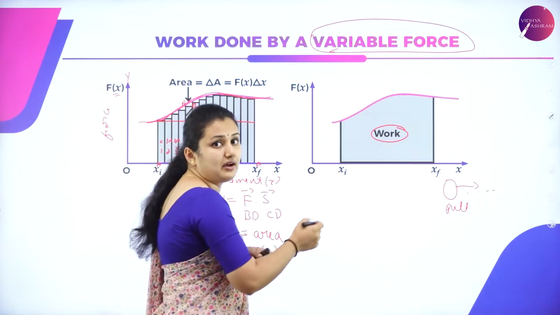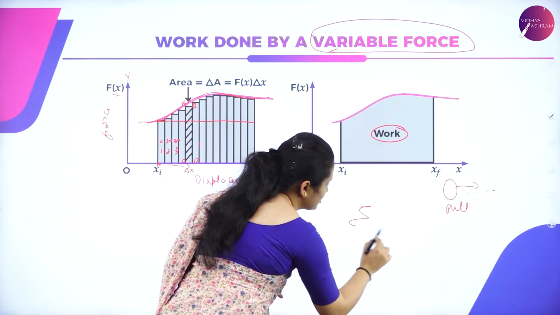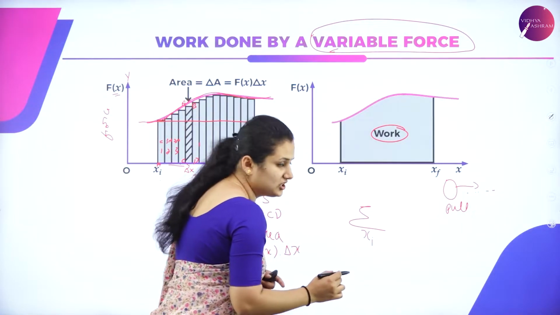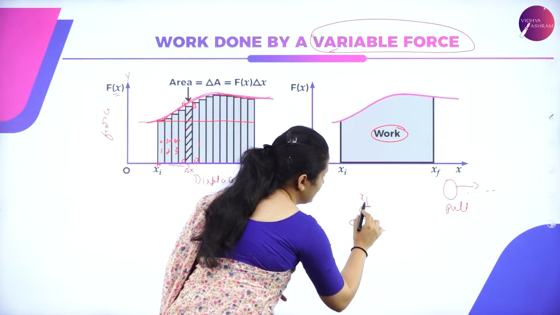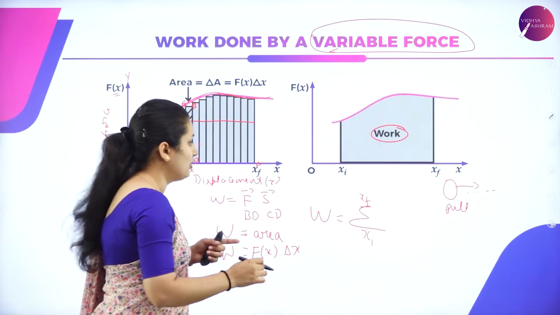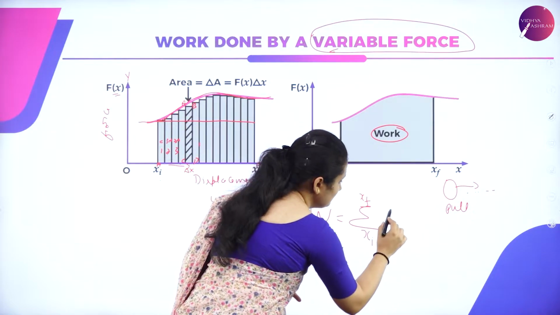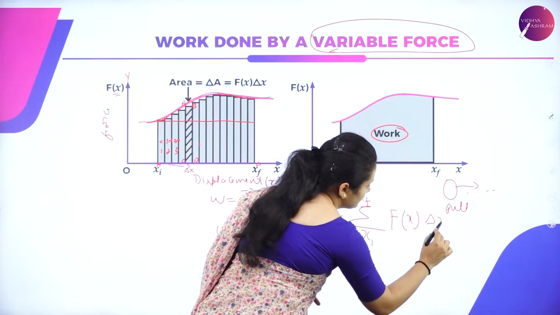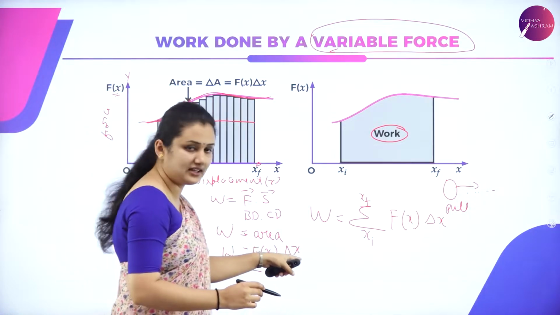So summing up, what I have to do? Summation. Summing from the initial position to the final position, work done is equal to the summation of f of x delta x. So work done is f of x delta x.